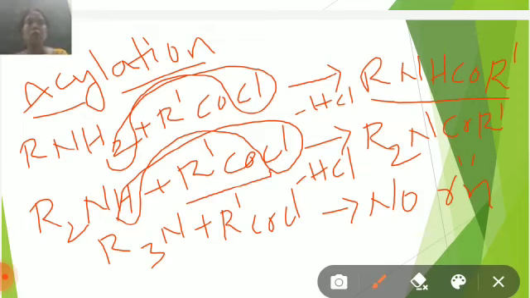A tertiary amine R3N reacts with RCOCl: no reaction. So in acylation, primary amines react with acid chlorides and are converted to N-acyl amines. Secondary amines also react with acyl chlorides and are converted to N,N-substituted acyl amines. Tertiary amines do not react with acyl chloride. This is the acylation reaction.